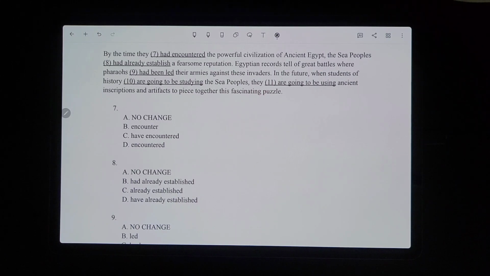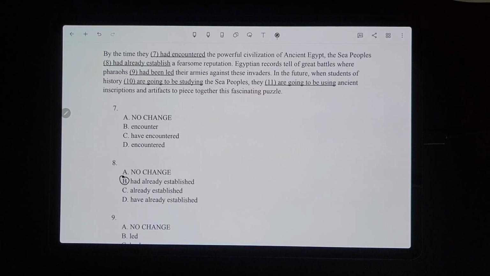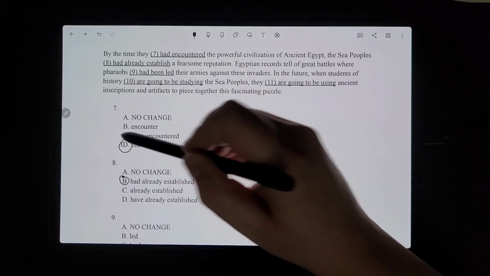And that's what happened first, because they already had that reputation before, by the time that they encountered the powerful civilization of ancient Egypt. So number 8 is part of what's happening first. So it has to be B, had already established. And then you would use the simple past tense for the other event that did not happen first. So that would just be simple past, D, encountered.